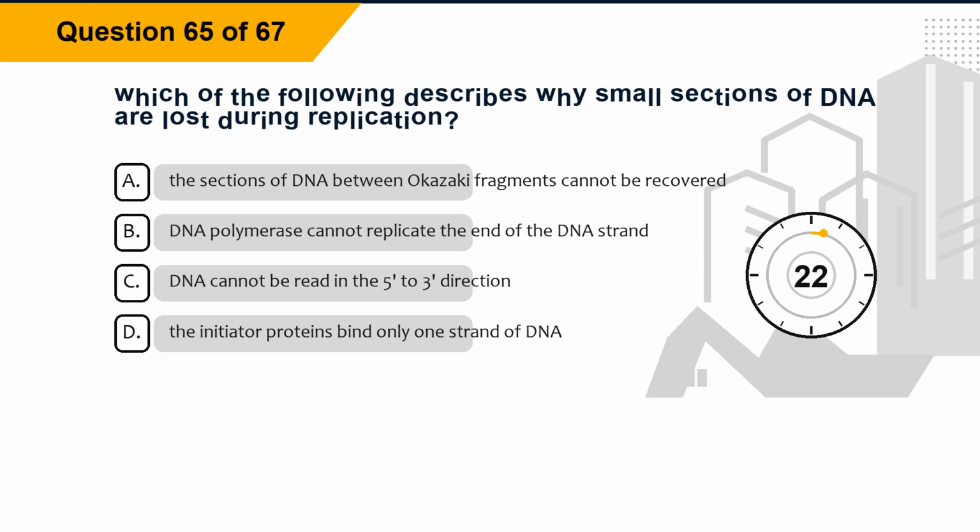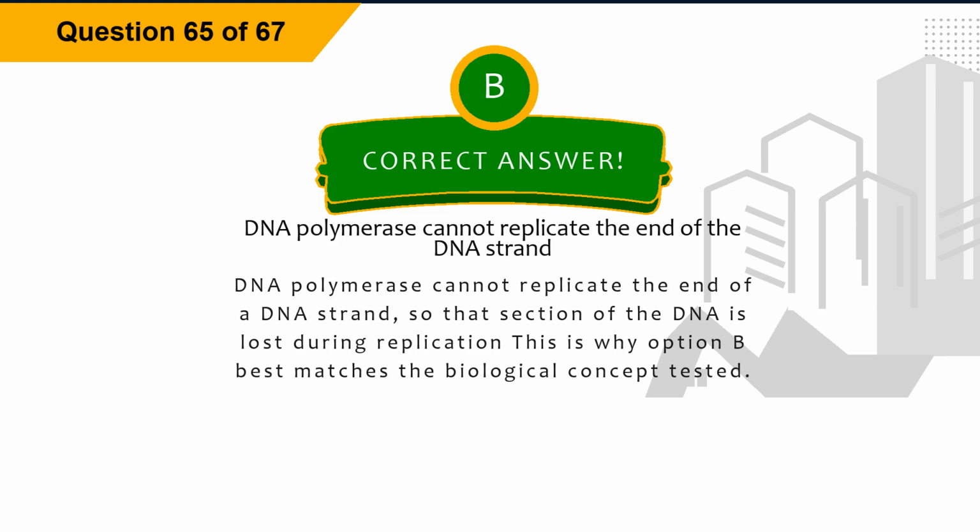Question 65. Which of the following describes why small sections of DNA are lost during replication? Option A, the sections of DNA between Okazaki fragments cannot be recovered. Option B, DNA polymerase cannot replicate the end of the DNA strand. Option C, DNA cannot be read in the 5' to 3' direction. Option D, the initiator proteins bind only one strand of DNA. The correct answer is option B, DNA polymerase cannot replicate the end of the DNA strand. Explanation: DNA polymerase cannot replicate the end of a DNA strand, so that section of the DNA is lost during replication. This is why option B best matches the biological concept tested.